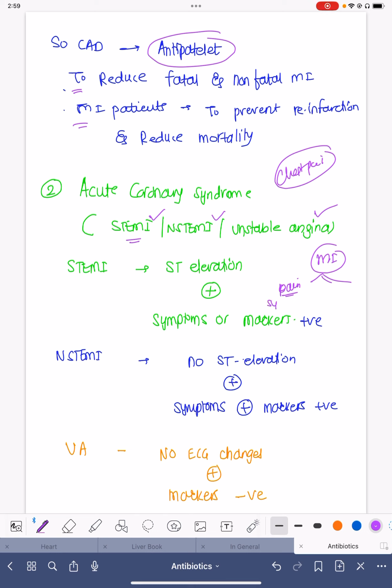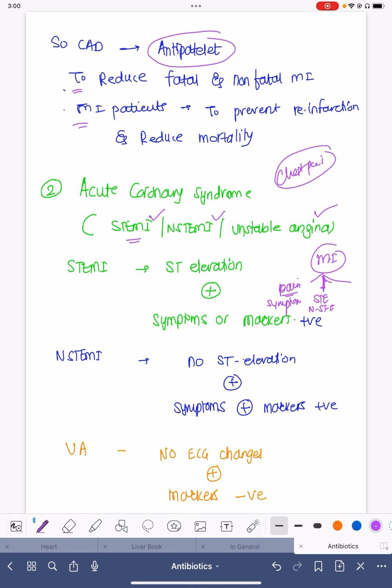So symptoms have to be there, or the ECG should definitely show changes of ST elevation or changes of non-ST elevation. Means the patient may not have ST elevation, but may have T wave inversion, or ST depression. So ST elevation is not compulsory.